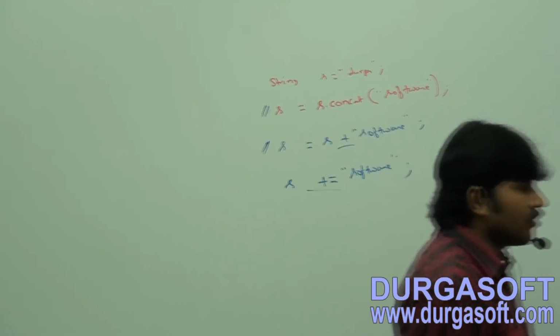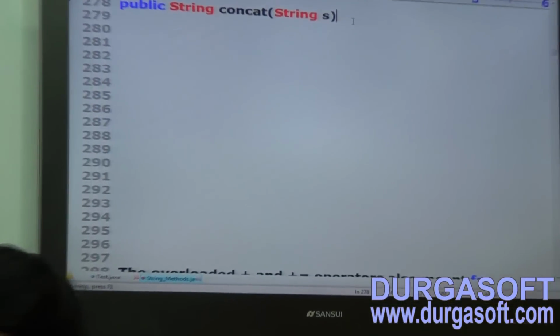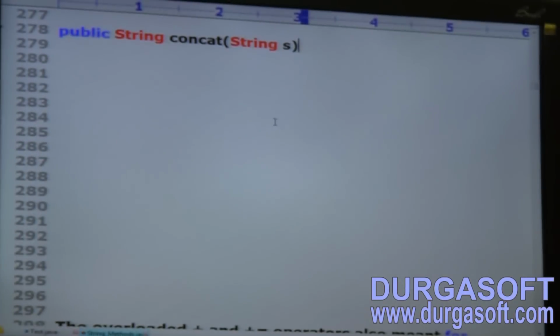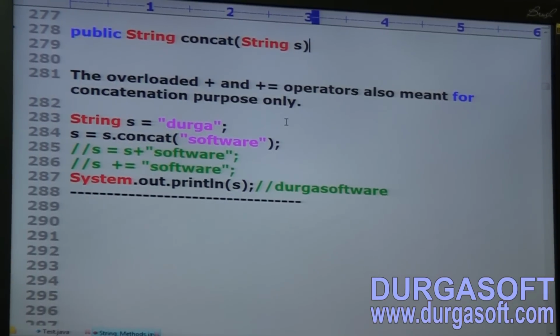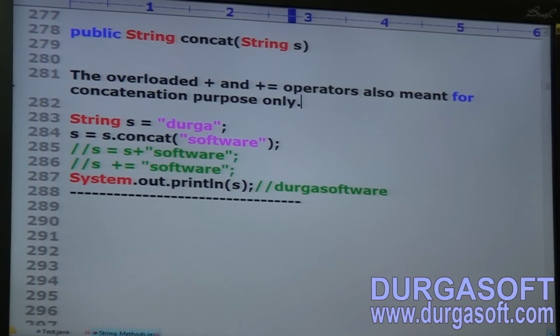Okay, now it is better to take the method. Public string concat of string. Just at the theoretical point, the overloaded plus and plus equal operators are also meant for concatenation purpose only.